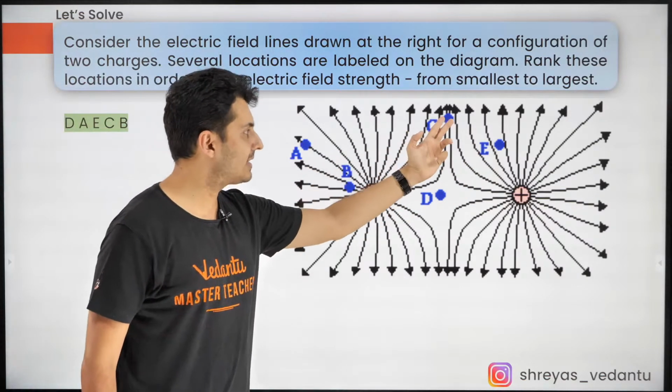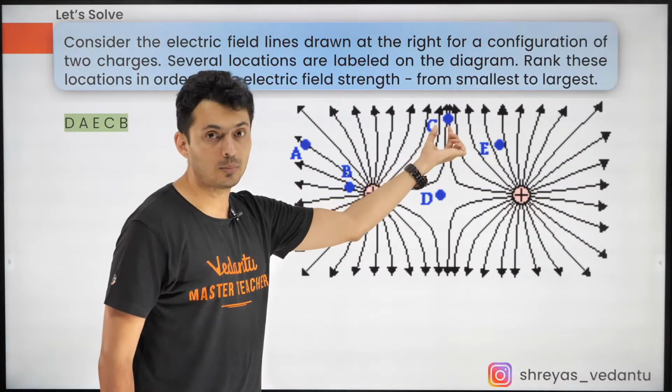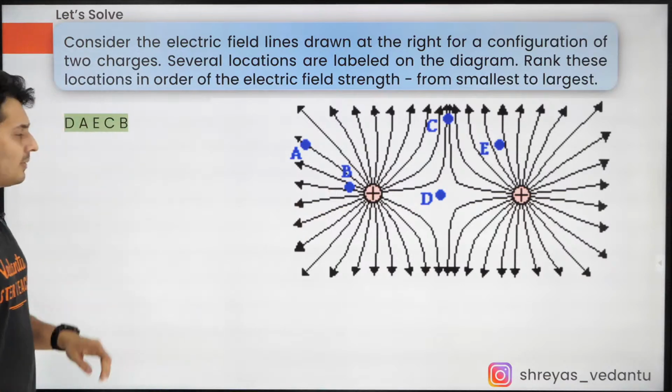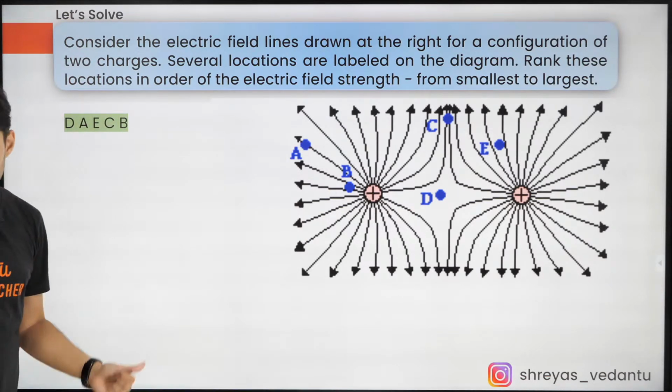And then you can see at C, the field lines have got a little bit closer. And at B, you are extremely close to the charge. So that's why B. Okay, I hope that is clear.